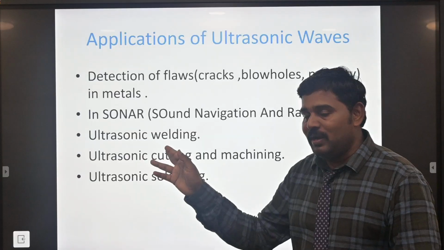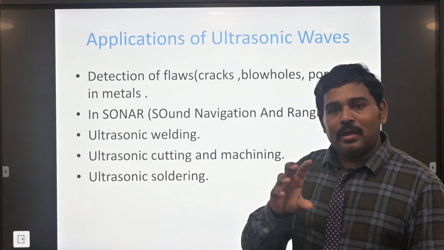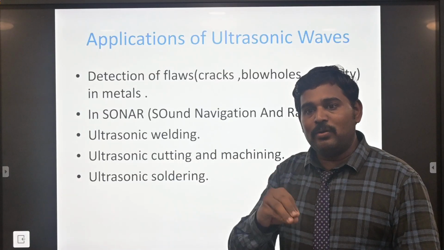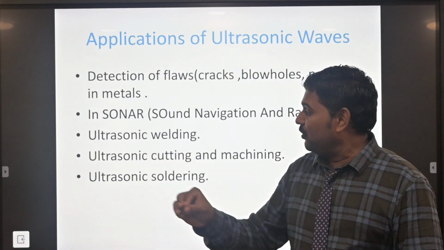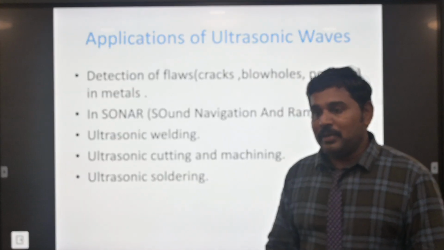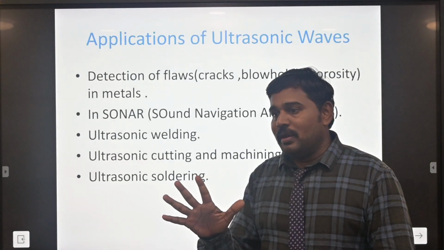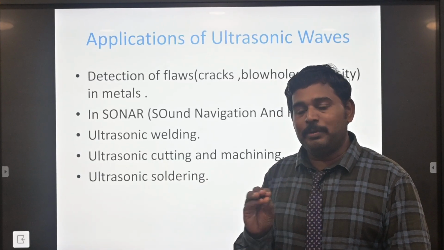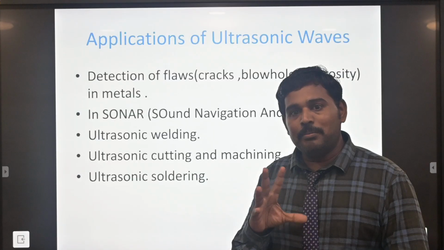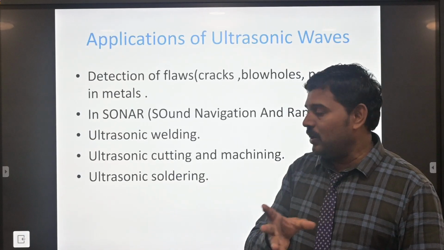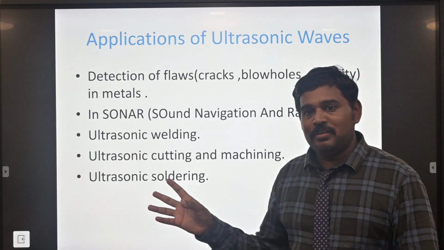Next, ultrasonic welding: welding some materials minutely by applying a wave pattern using ultrasonic welding. Then ultrasonic cutting and machining: a particular range of waves or frequencies, depending on the range of vibration, is used in the medical, scientific, agriculture and industrial fields for cutting machines, like a diamond cutter.